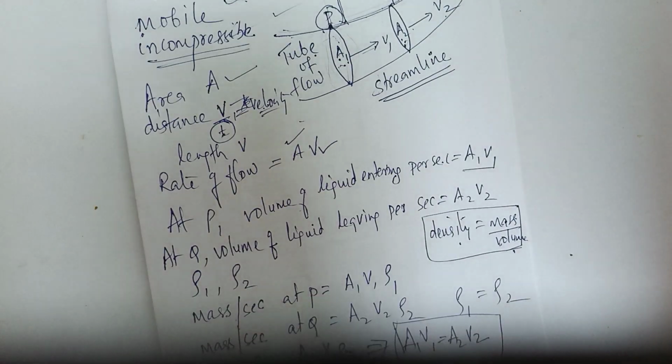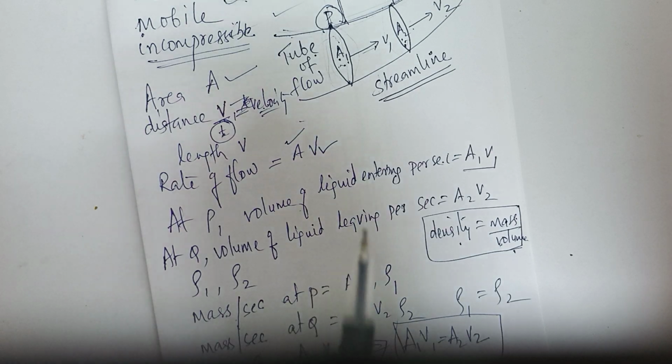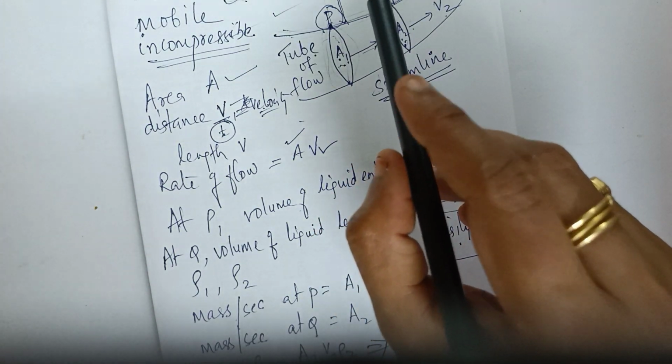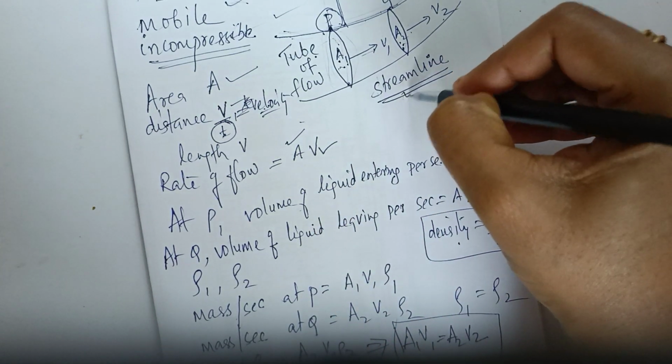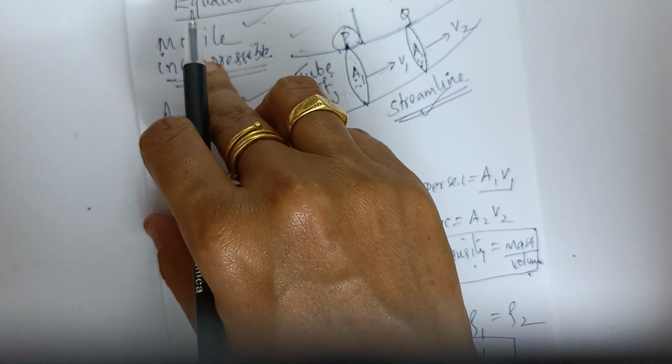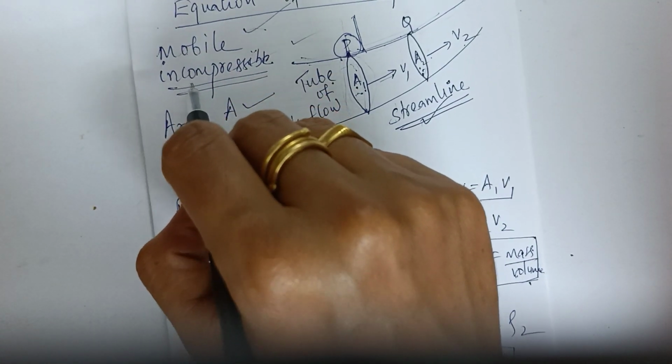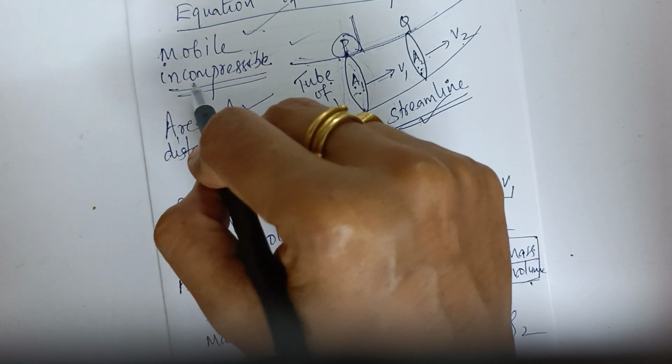So where did we start our equation of continuity? We started it for a streamline flow. That is, the liquid has two natures: one is mobile and another is incompressible.